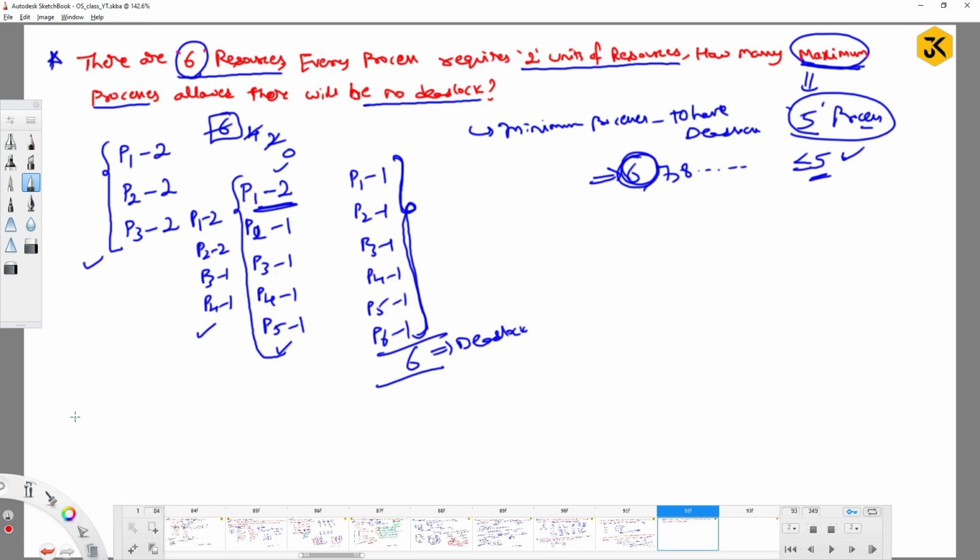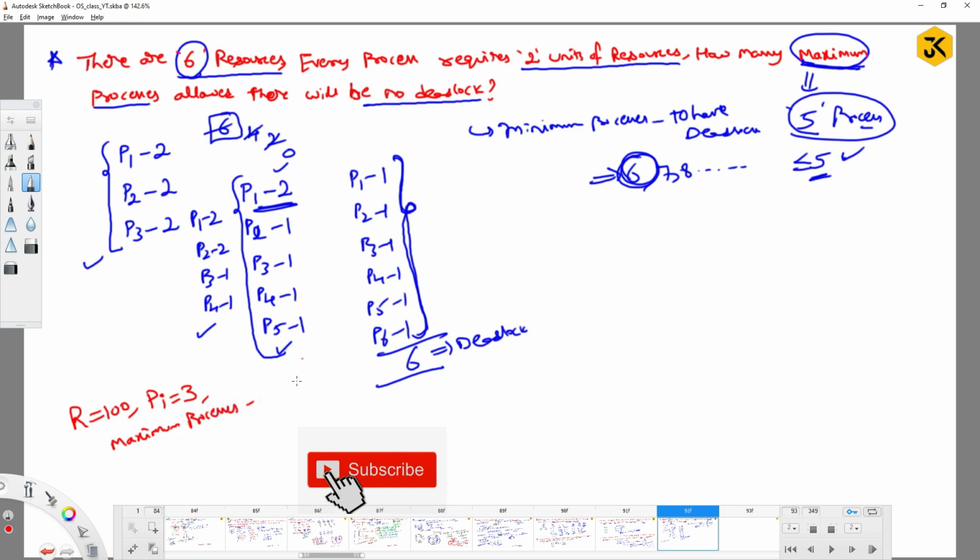So for example, let's say the number of resources is 100, guys, and each process requires 3 units of the resources. Then how many maximum processes are allowed to avoid the deadlock? Means there is no deadlock. How can you do it? Right? It is a simple one. So the earlier problem is a simple one. You mentioned something in the form of some mathematical notation representations. But if you have resources 100, how will you manage it? Right? It's a kind of simple aptitude thing.